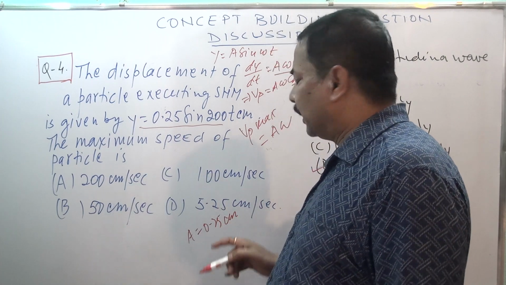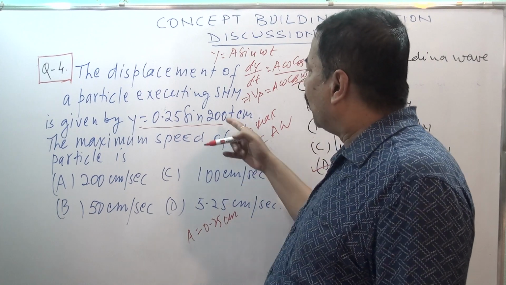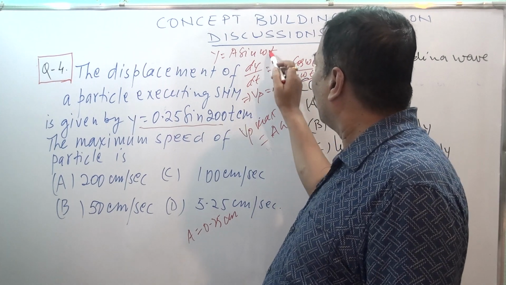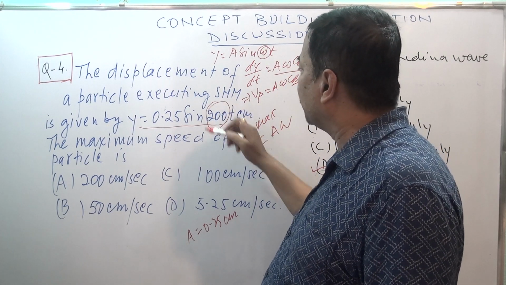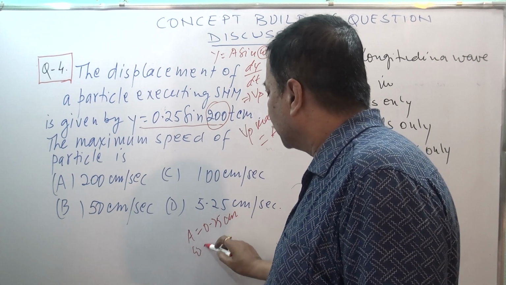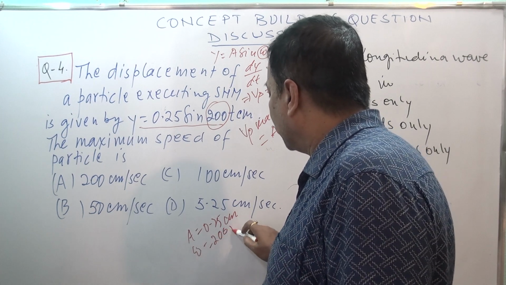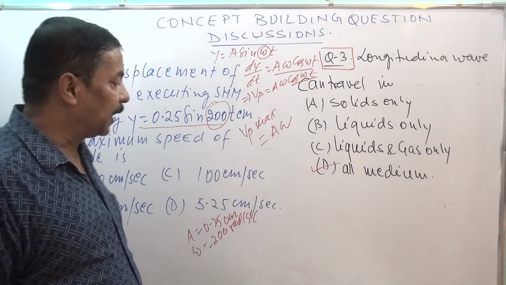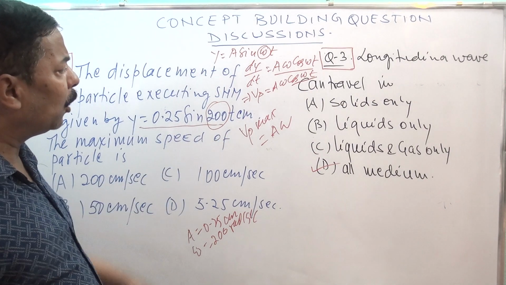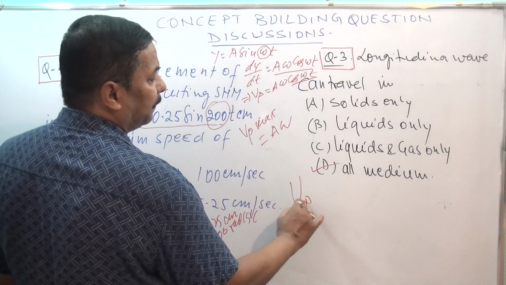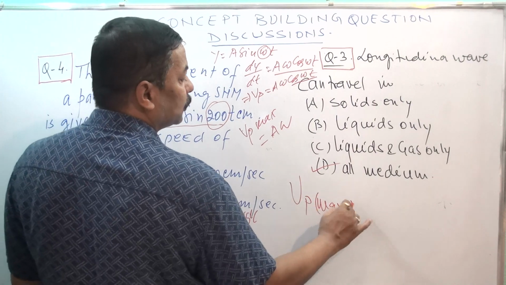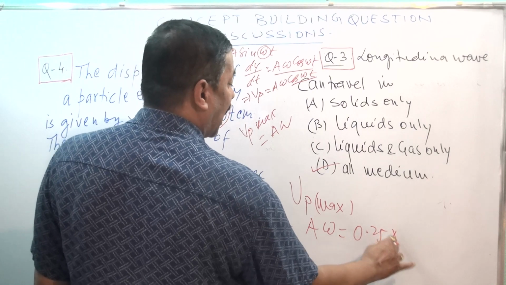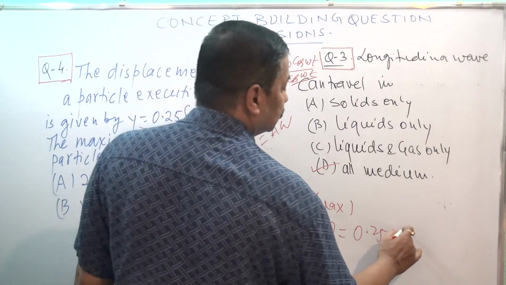And what is omega? Comparing with a sine omega t, the number multiplying t represents omega. So omega equals 200 radian per second. So Vp max equals a omega, where A is 0.25 and omega is 200.